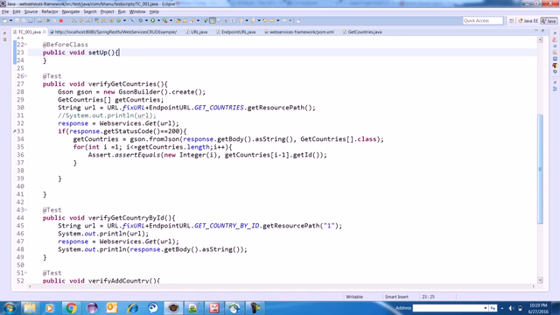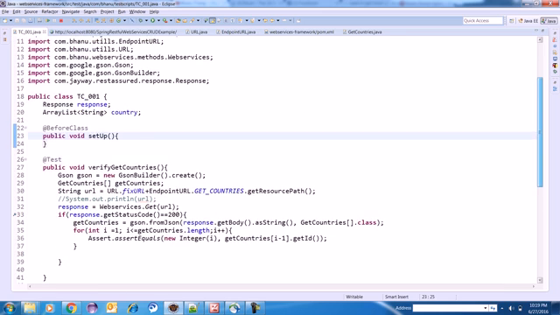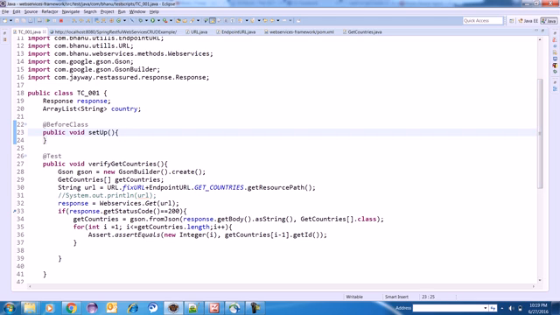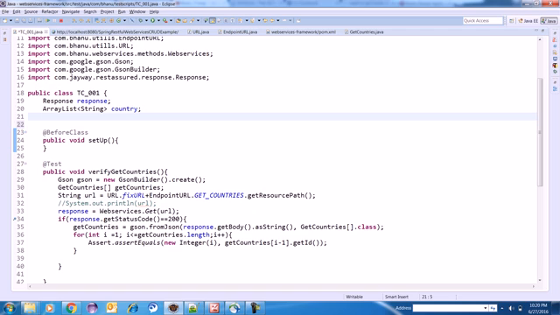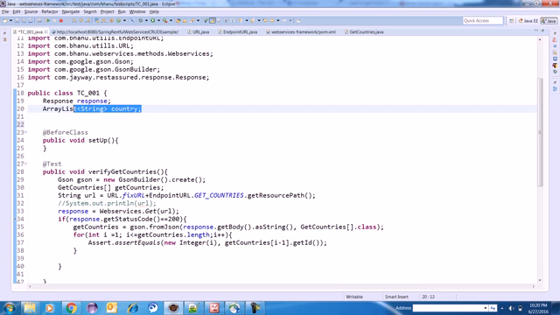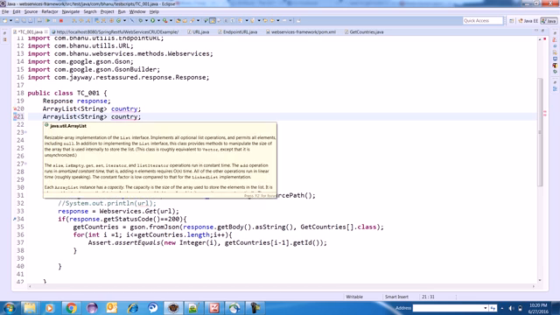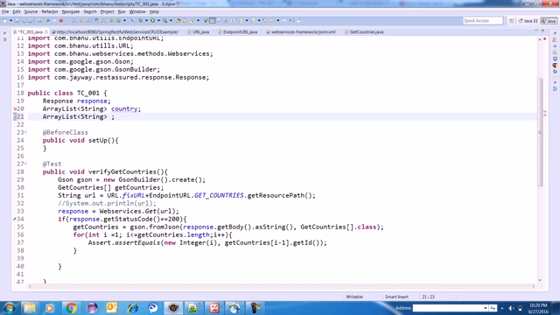There is an alternative way to do that. One will be country, and I will make one more array list to store all my population of the country. So here I will make populations, right?